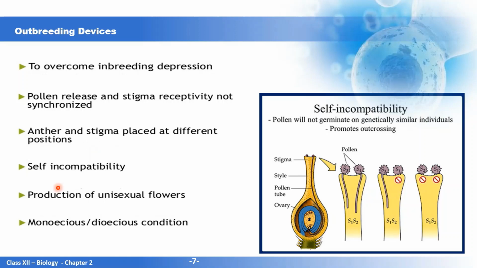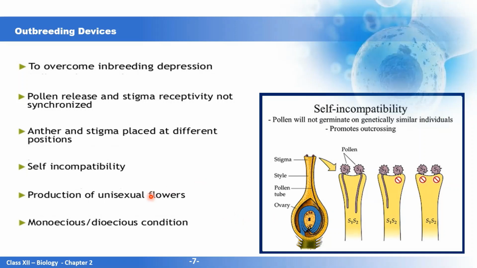Next is self-incompatibility. Self-incompatibility means, as I have shown here, the pollen will not germinate on a genetically similar individual. Like here the pollen landed, but you will see it will not lead to germination of the pollen tube. Once the pollen tube is not there, the gametes cannot enter, and fertilization will not take place.